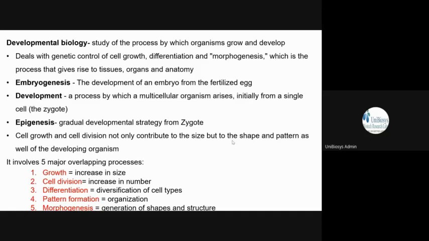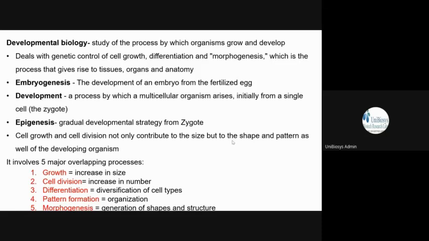From that single undifferentiated zygotic cell, how different varieties of differentiated, diversified cell types are formed, and then how those cells are organized to form a pattern, a particular structure, whether it is kidney, liver, internal muscles, or any internal group of cells, tissues and then organs.